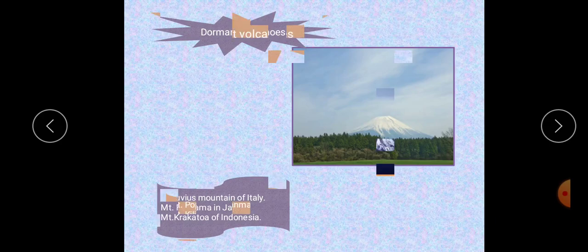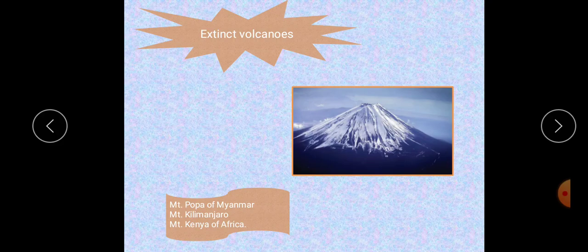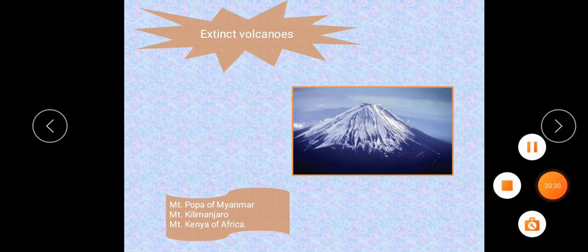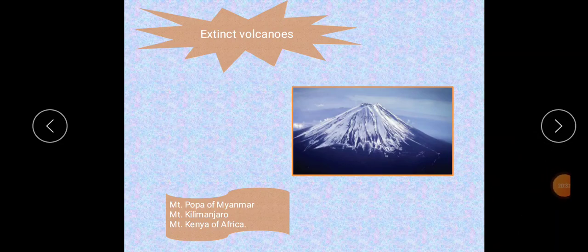Then extinct. Extinct is an almost dead volcano. Okay, nothing will come out from these volcanoes. The tops of extinct volcanic mountains have been eroded. Mount Popa of Myanmar and Mount Kilimanjaro and Mount Kenya of Africa. These are examples of extinct volcanoes.